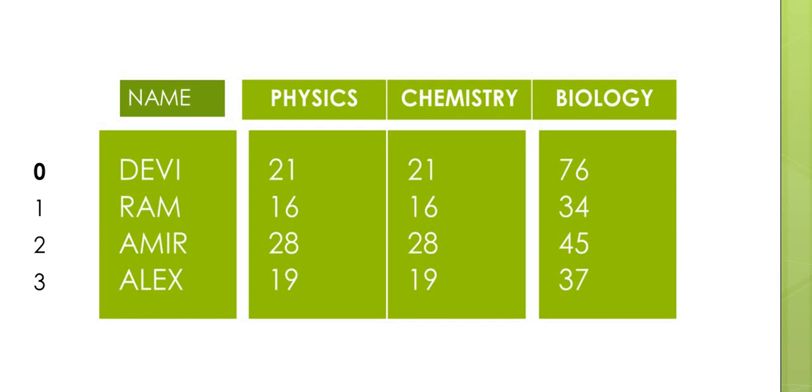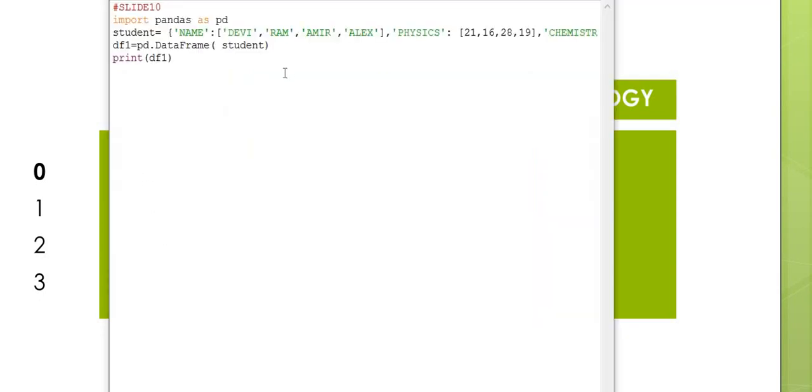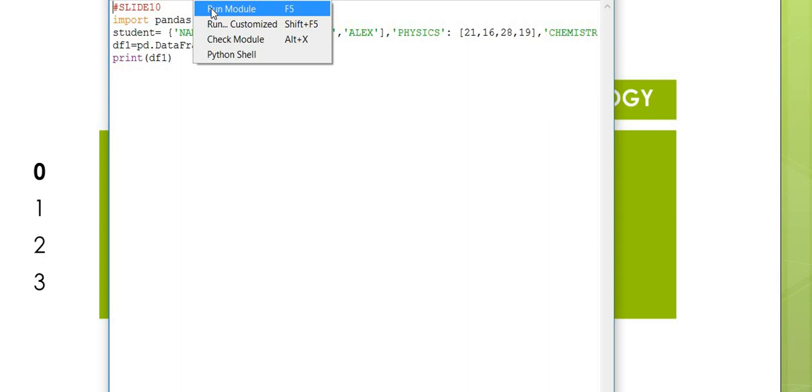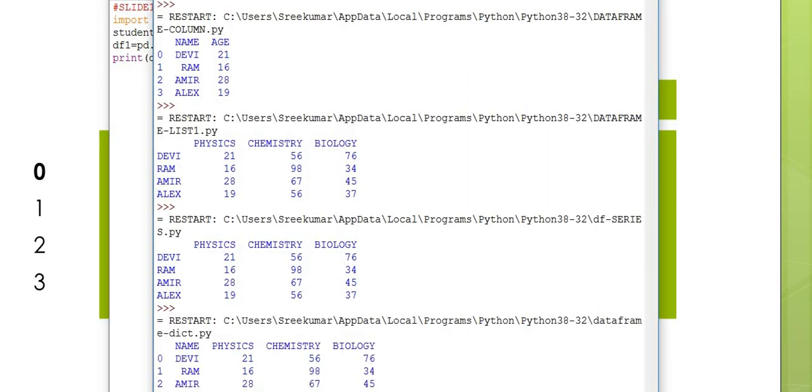Now we will look at the code execution. Look at the code. Again import pandas as pd. Student data is provided here. And df1 is equal to pd.DataFrame(student). Print df1. We will check the execution. Look here. The row labels 0, 1, 2, 3 are taken by default. And the dictionary provides the data and the corresponding column labels, that is the key values. I think the topic is clear.